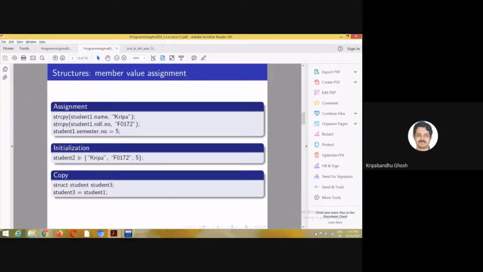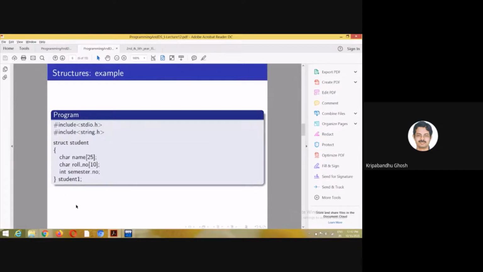You can also do this kind of initialization. It is also possible to copy a structure. When you have already defined student1 and you have declared student3, you can simply assign student1 to student3. Then the values of the members of student1 will be copied to the corresponding members of student3.